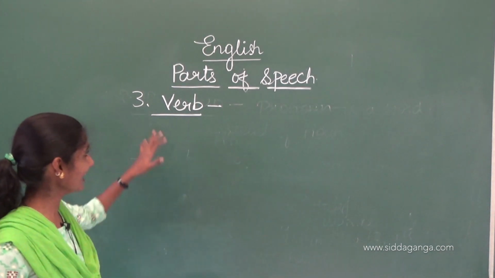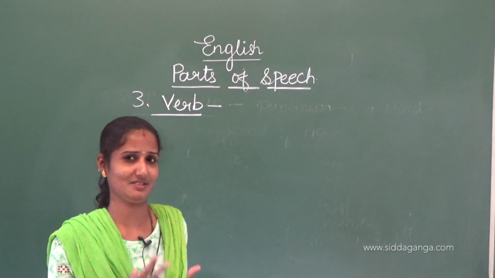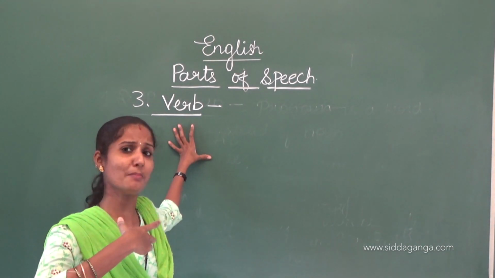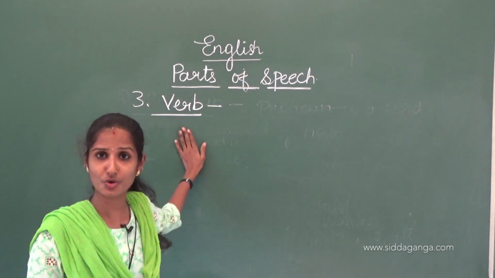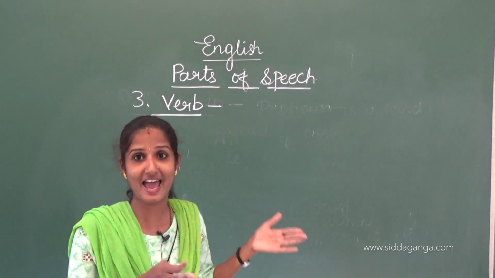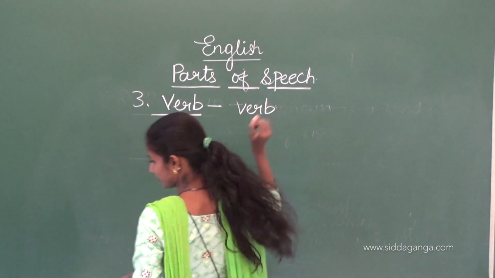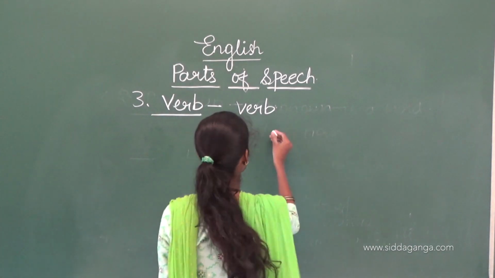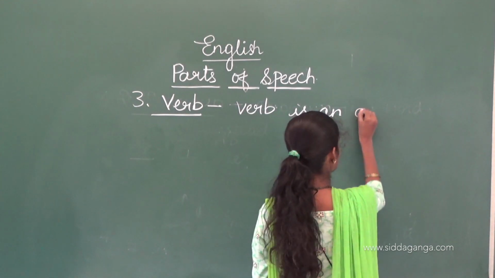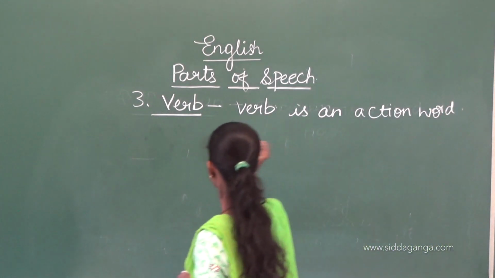You know about this. And now we will come to know some more information regarding the verb. As I have told you, verb is an action word. It shows an action in a sentence. Okay. So I will write here: What is verb? Verb is an action word.